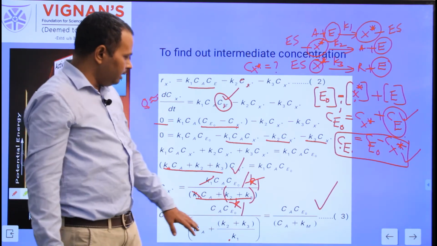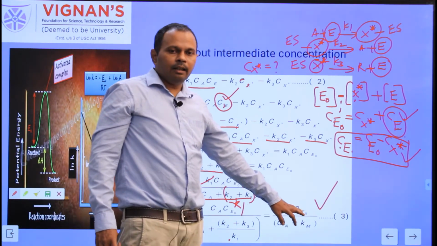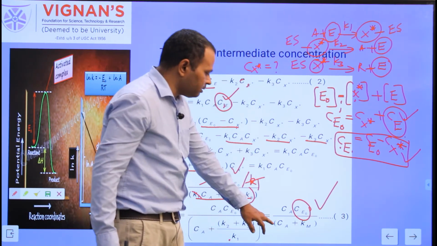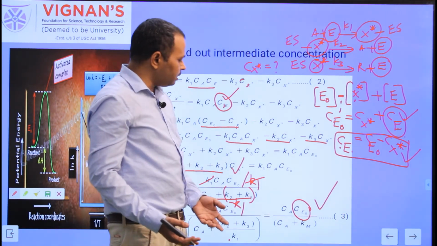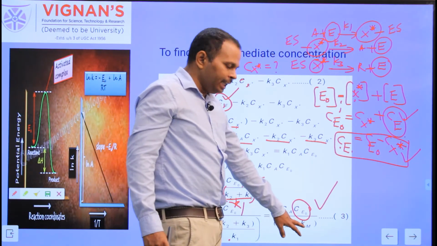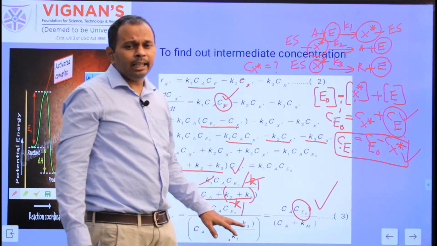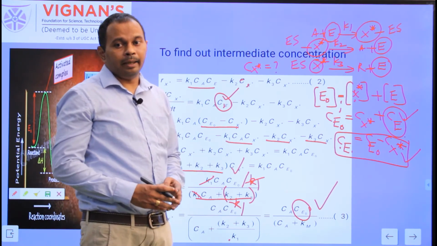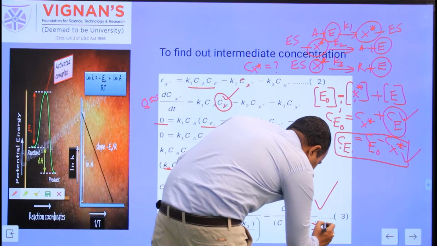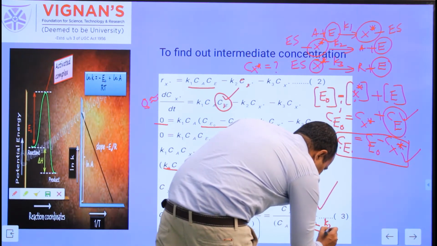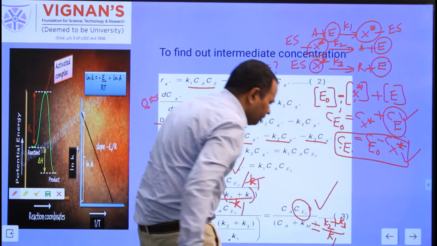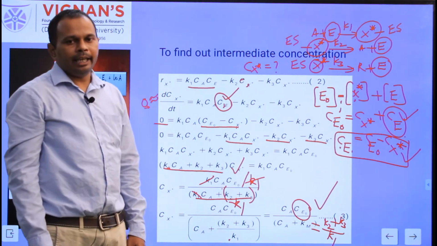Here Ce0, the initial concentration of the enzyme, is known, and Ca is the concentration of A. We can measure the initial concentration, or during the reaction Ca can also be measured experimentally. Km is the Michaelis-Menten parameter. Km is equal to K2 plus K3 by K1, that is Km is equal to K2 plus K3 divided by K1.